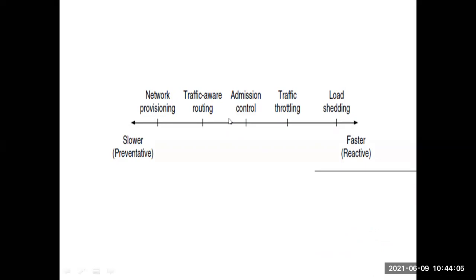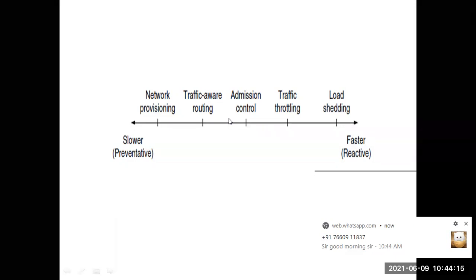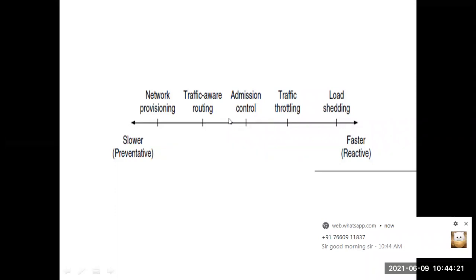That is the fourth option. If it also does not work, if they also do not listen to us, then finally the last option is load shedding. Here load shedding means forcibly removing some packets. We will drop some packets, to reduce the traffic we will remove some packets. That is called the last option, load shedding. It is the final option, which gives the fastest response.